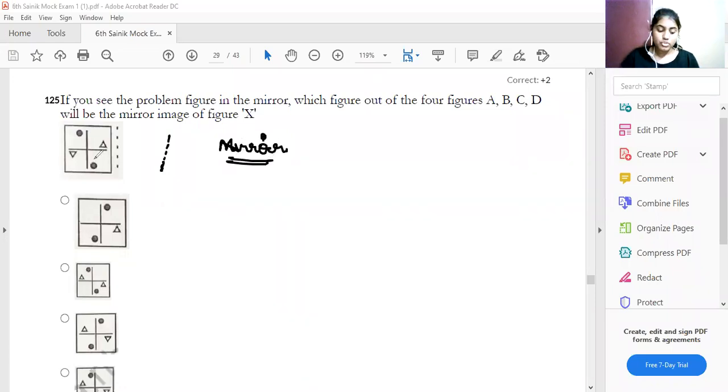See, this is your mirror image. Yes, in the mirror image it is right. What is the concept of mirror image? Left becomes right and right becomes left. So here it should come here.